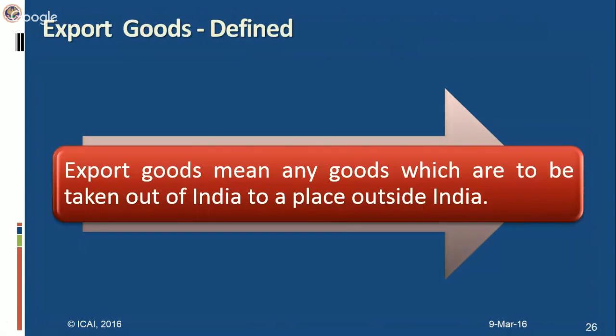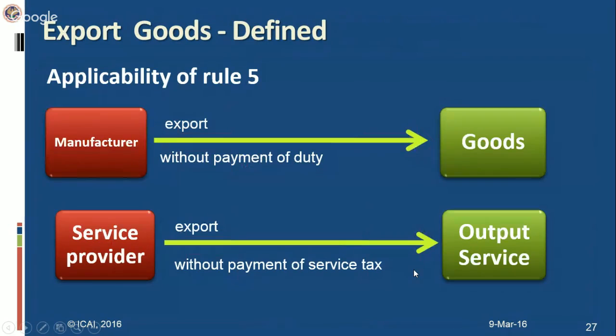The next one is export goods. Now under Rule 5, the refund of credit is available when a manufacturer exports the goods without payment of duty, and when a service provider exports output services without payment of service tax. Okay. There is a certain amount of refund which is available. There is a formula for calculating that refund. There are certain restrictions, certain safeguards also which have to be applied. There are limitations also for getting this refund that we'll not go into. But what is there is that you will get a refund if you have export goods or export service.